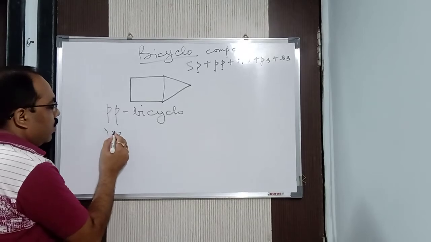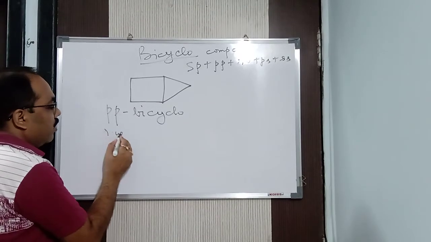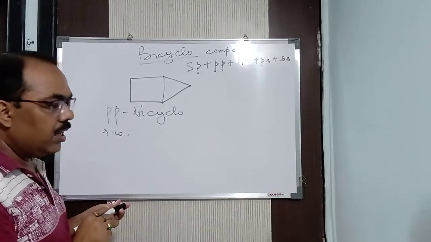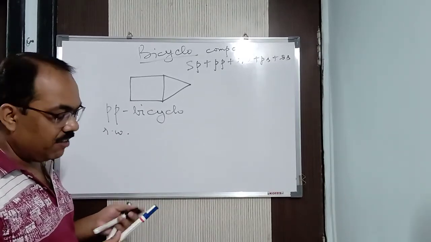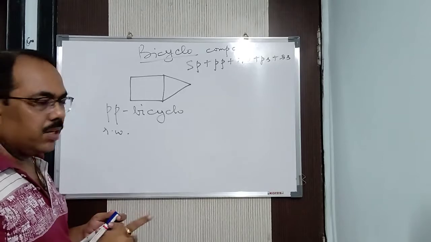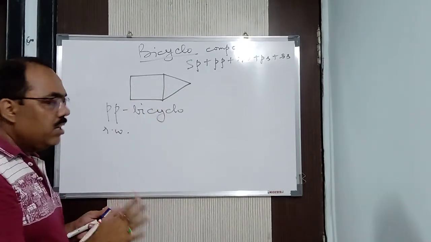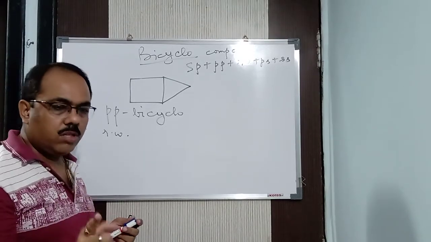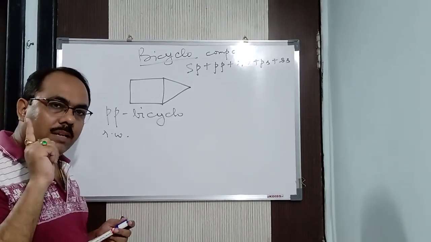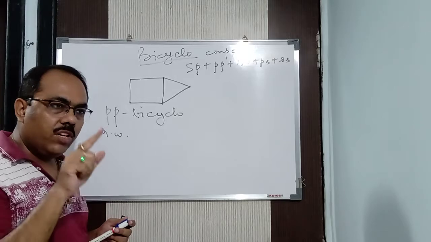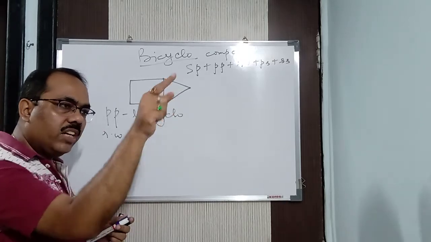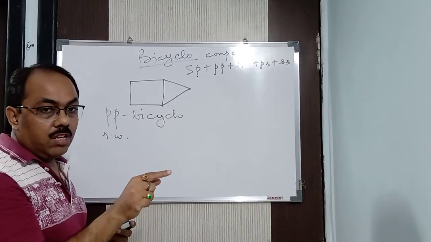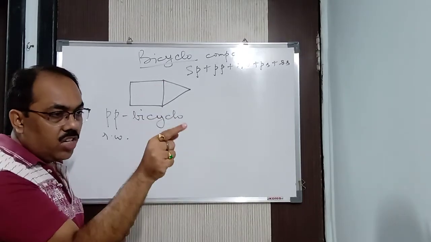Now, the root word. How to find the root word? We start from a particular bridgehead. Not any bridgehead, we start from a particular one. Here we can start from any bridgehead. But the rule is, listen carefully, we will start from that bridgehead and go to the longest ring first, then after that to the smaller ring. First we come to the longest chain, the longest ring.